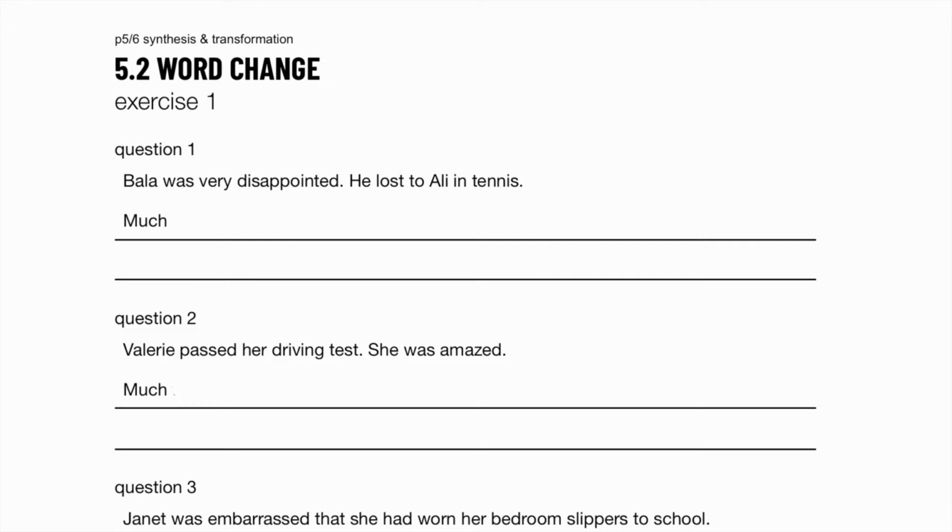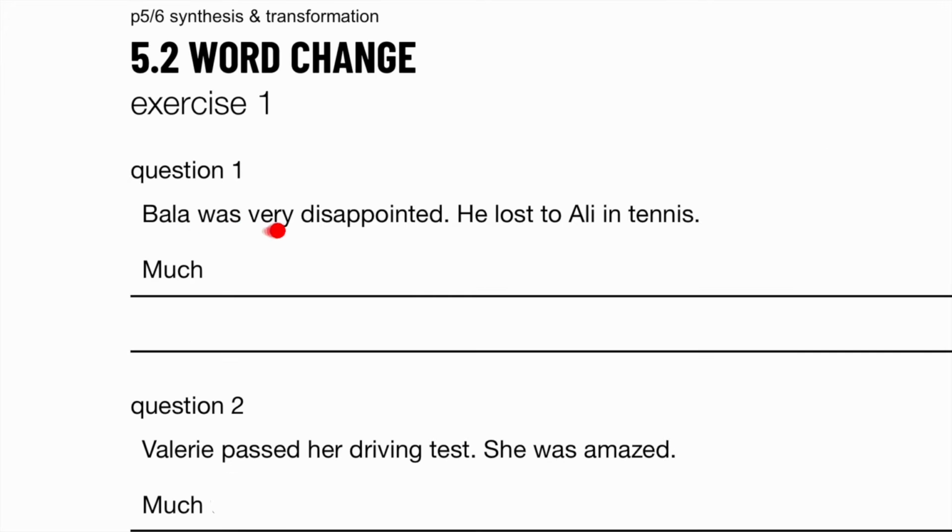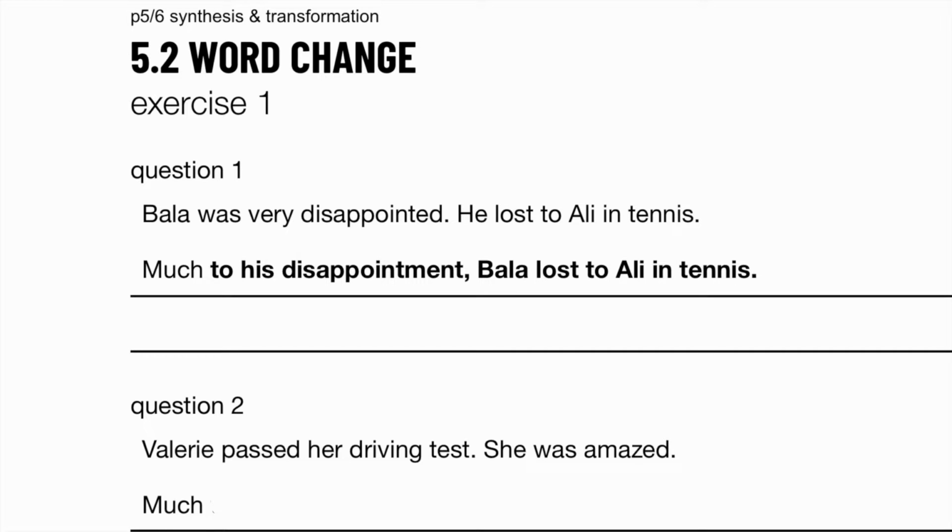Exercise 1. Bala was very disappointed. He lost to Ali in tennis. So who is feeling disappointed? To whom does the disappointment belong? It's Bala, isn't it? So much to his disappointment, Bala lost to Ali in tennis. Now, the other way to do this is, a possible answer is much to Bala's disappointment. Then here we would write he. He lost to Ali in tennis. These are both possible answers. Just to take note, disappointed has become the noun form disappointment.